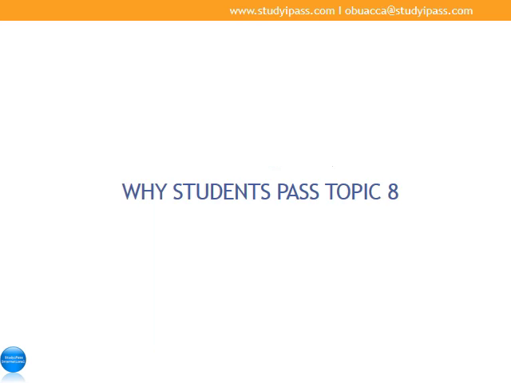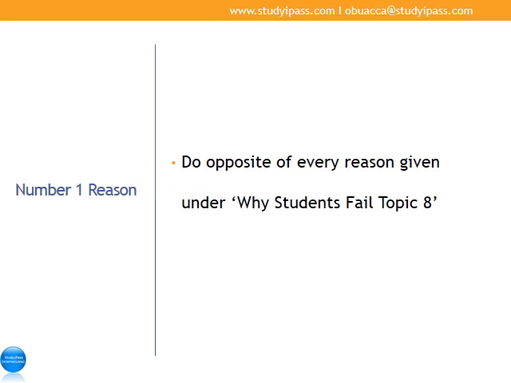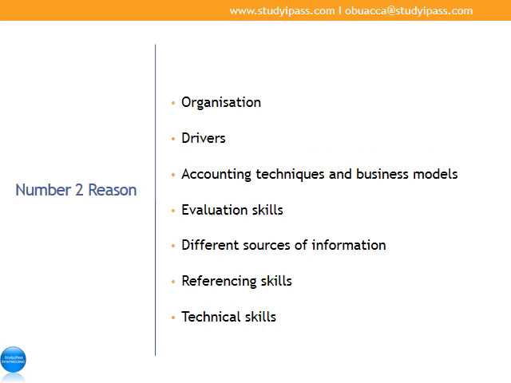Now we know why students fail. Let us look at why students pass topic number 8. The number 1 way of passing topic 8 is to do the opposite of every reason I've given under why students fail topic 8. And they are: choose the right organization, okay? Follow the drivers. Make sure that you follow the requirement of the drivers.